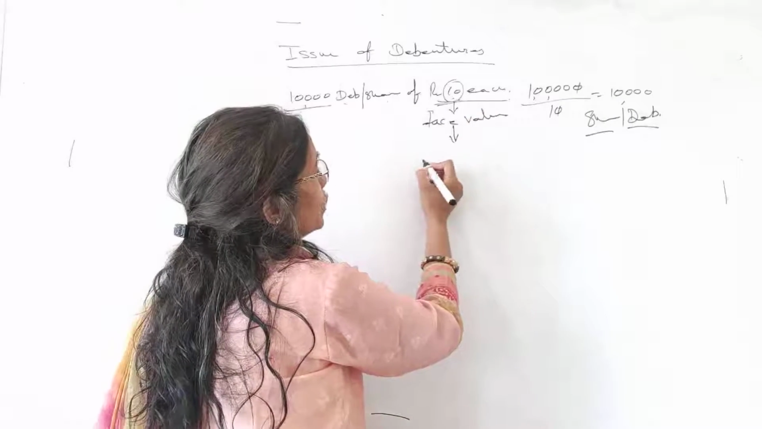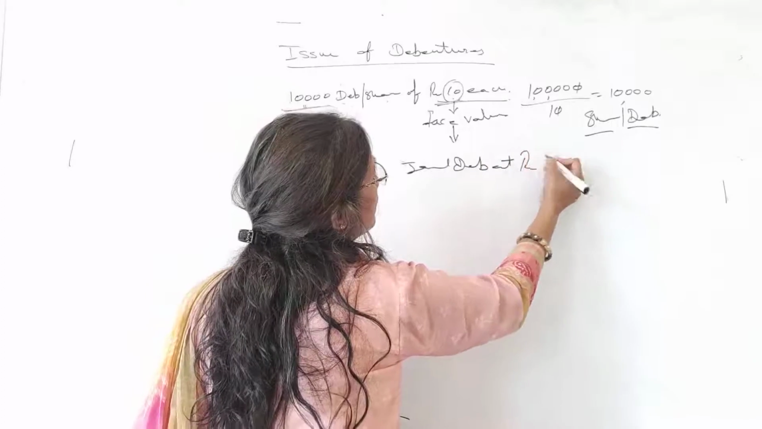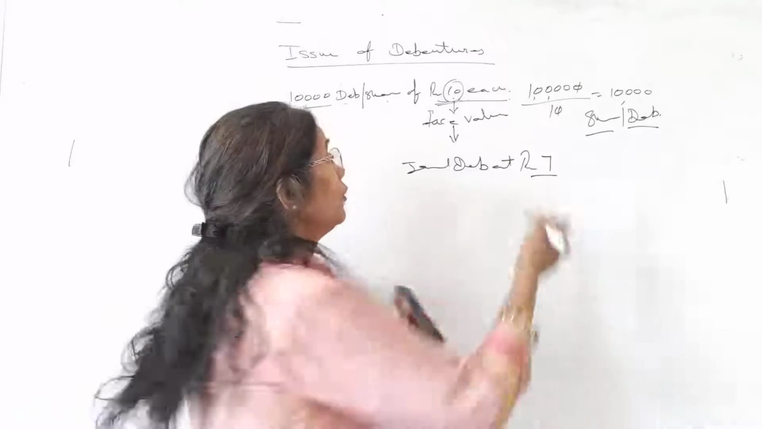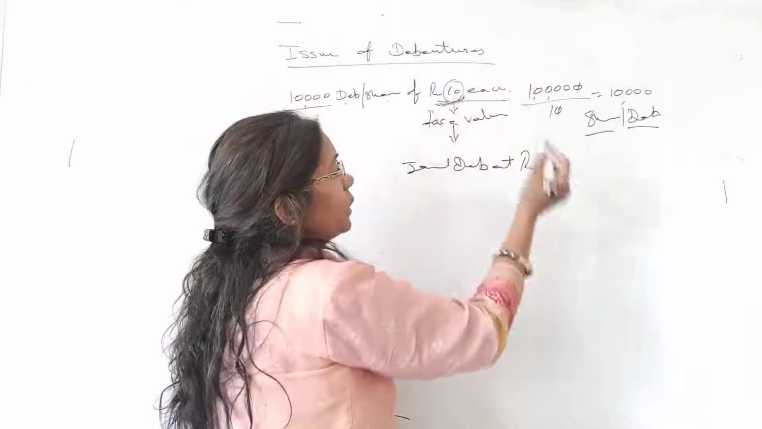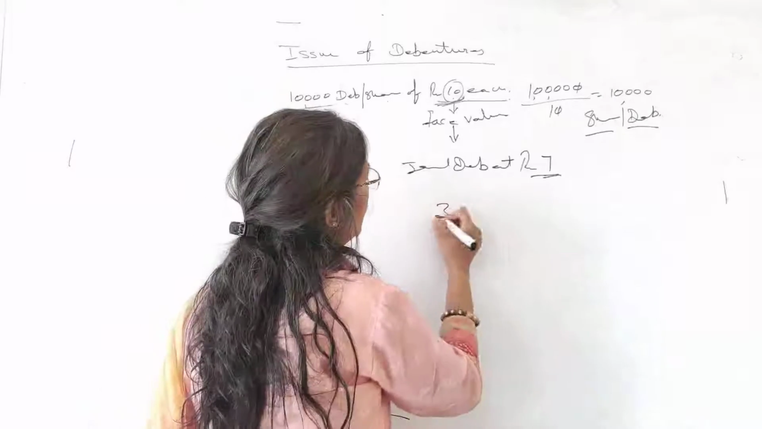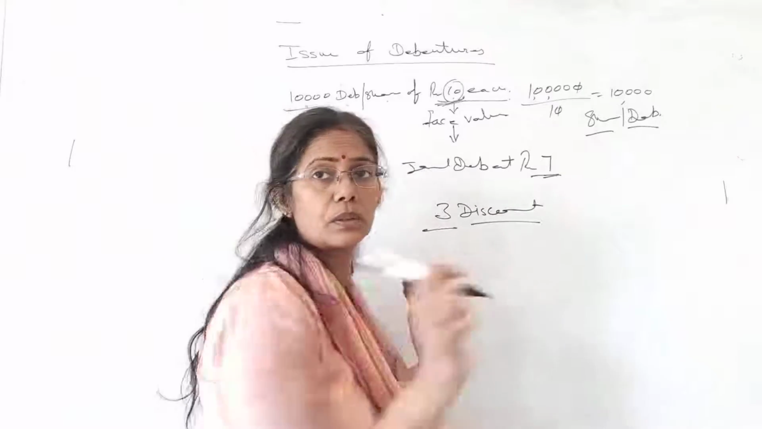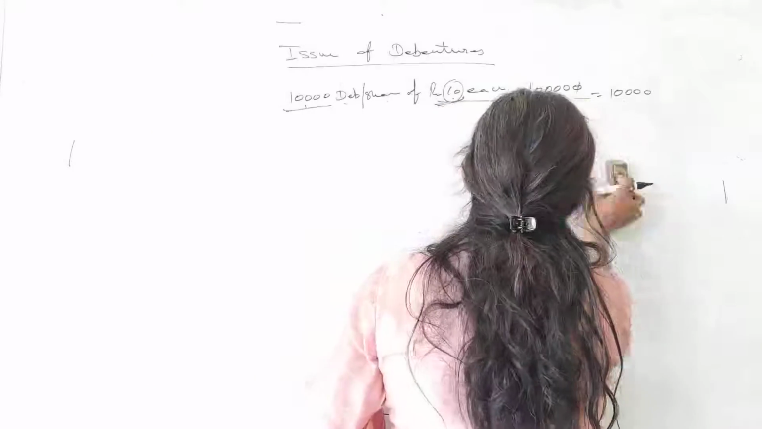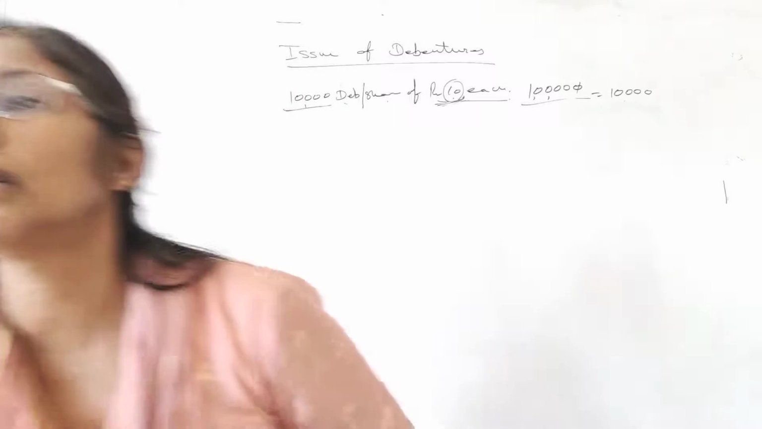Suppose you issue your debentures at ₹7. Okay? You have issued the debentures at ₹7. Face value was 10. Ajay, face value was 10. You have issued at 7. So how much difference is there? 3 rupees difference. So this is what? Discount. This is regarding debentures only. All right. Fine. So let's proceed with the topic. So this was the basic information and knowledge regarding this. Okay.